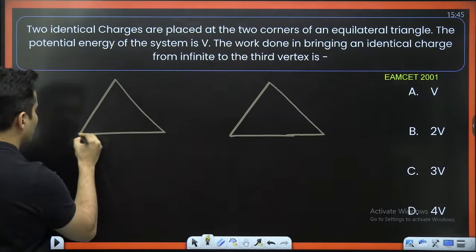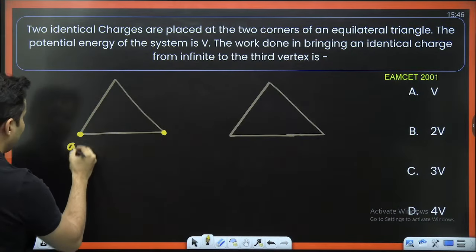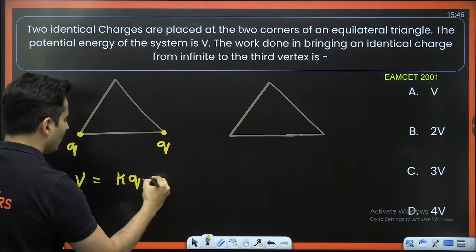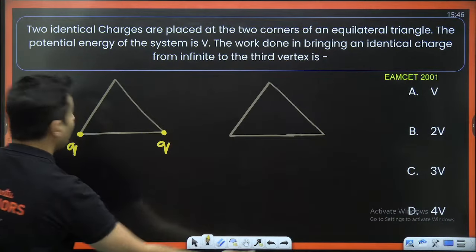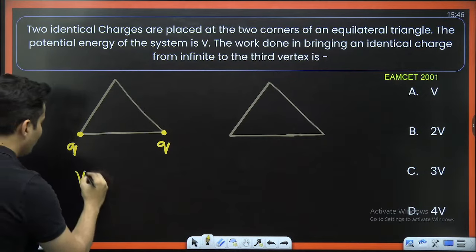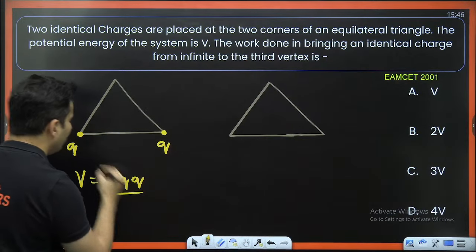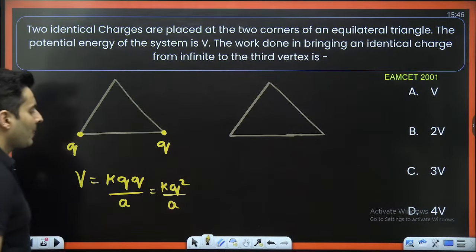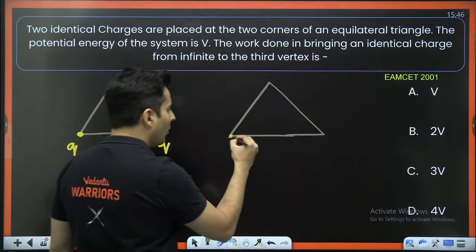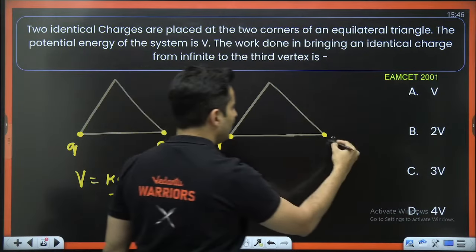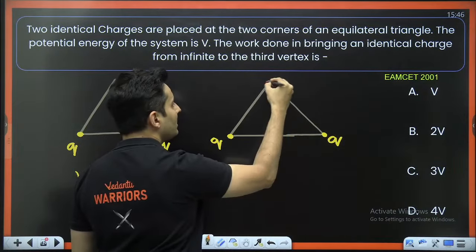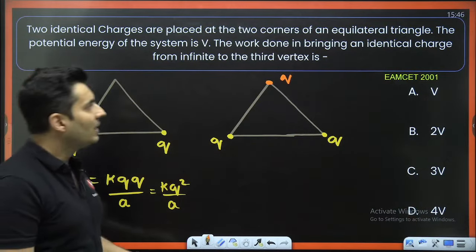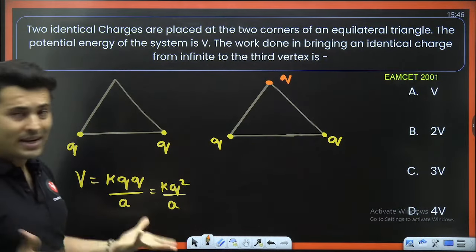First, you just had two charges on the two vertices. Let's say two identical charges Q and Q. The potential energy of the system is V. So V will be, let's say the distance between them is A, nothing but KQ square divided by A. That is the potential energy of the system. Now apart from these two charges, you bring in an additional charge Q over here, from infinity to the third vertex. So what will happen? There will be new energy in the system.